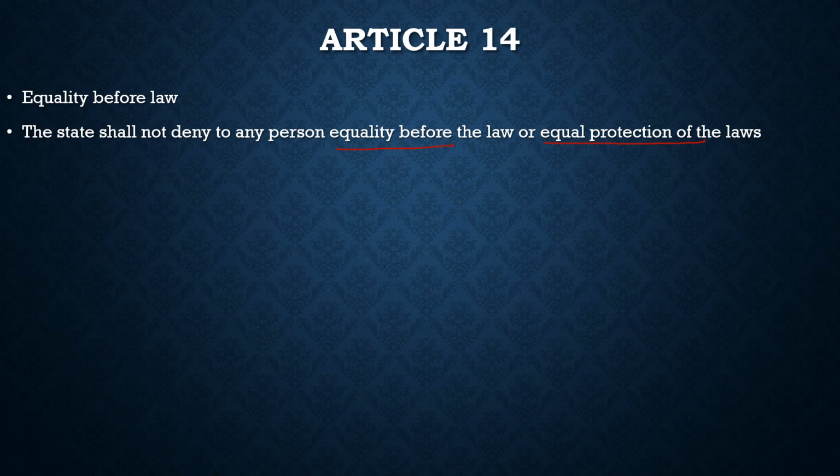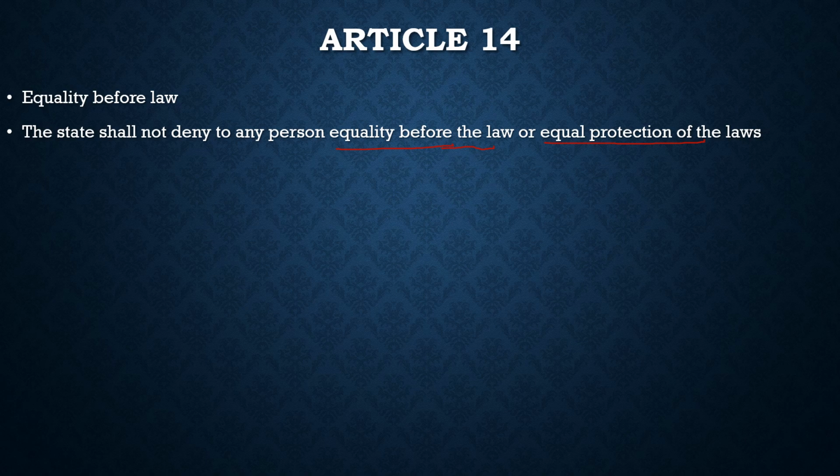Equality before the law is very general. For example, you may be a person belonging to a rich family, or a Dalit, or a Muslim, or a Hindu, or a woman, whosoever it may be. Everybody is equal before the law, whether you are the PM of the country or an IAS officer. If you commit any crime, you will be punished just as an ordinary person is punished, irrespective of bias.